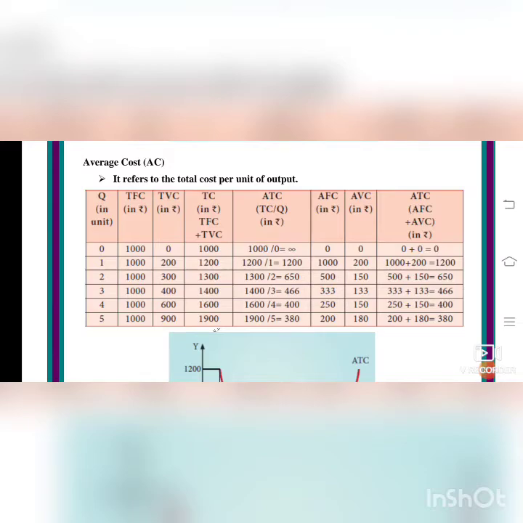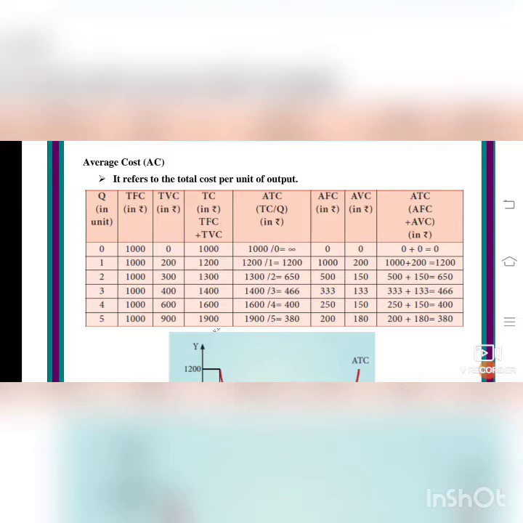Now next we are going to calculate the AFC, average fixed cost. So average fixed cost is TFC by Q. So what is TFC? 1000. TFC by Q is 1000 by 0, 1000 by 1, 1000 by 2, 1000 by 3, 1000 by 4 and 1000 by 5.